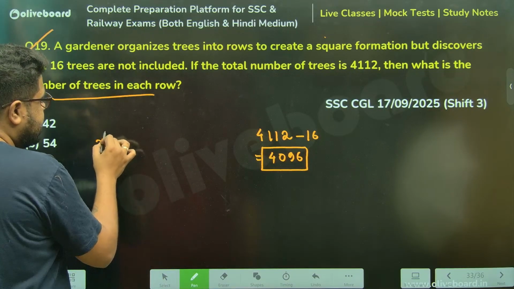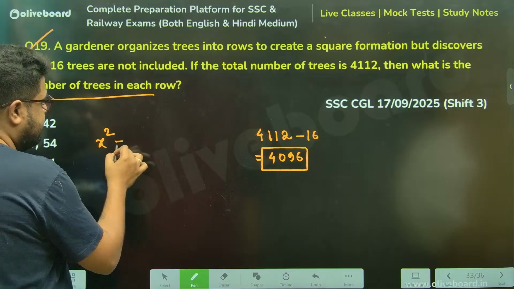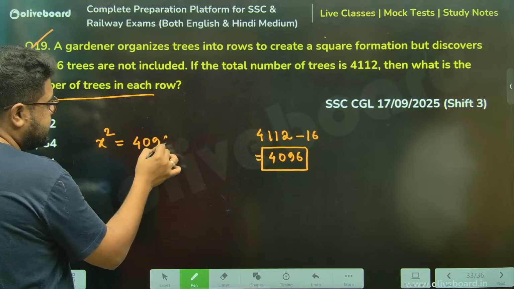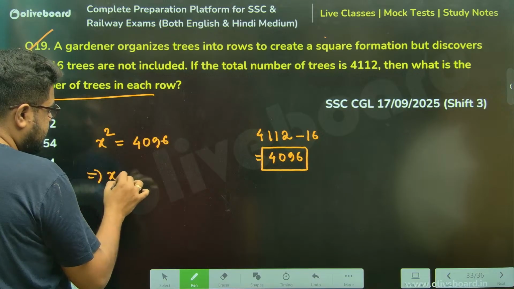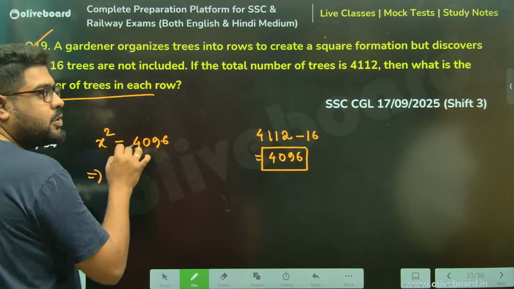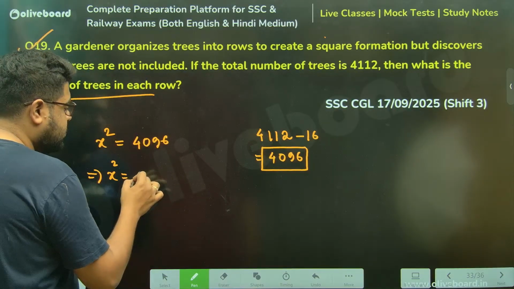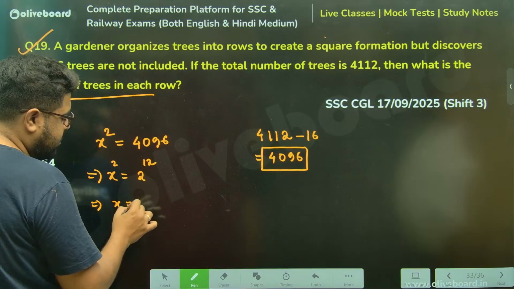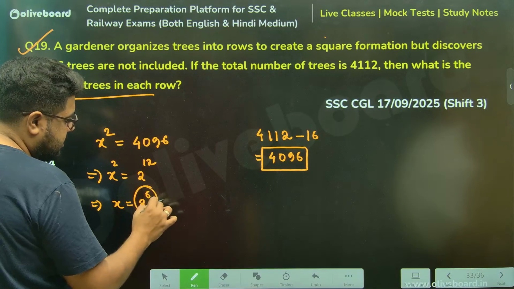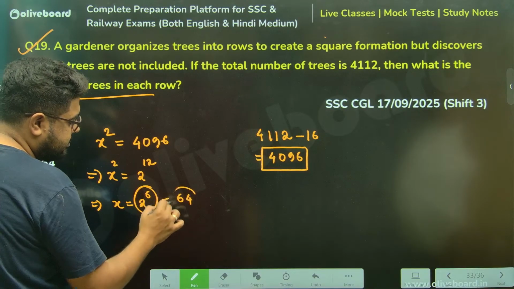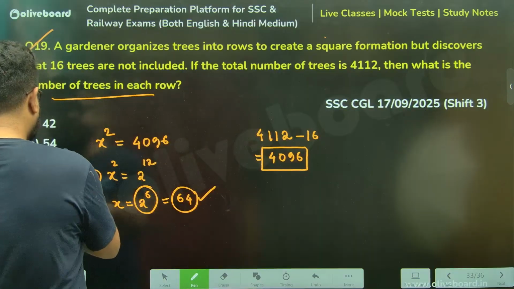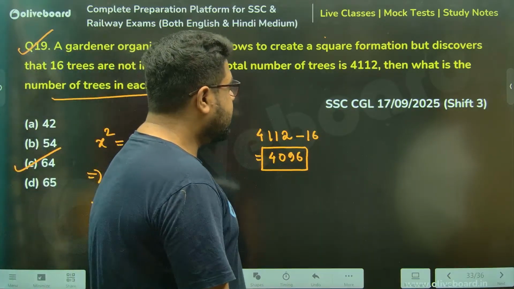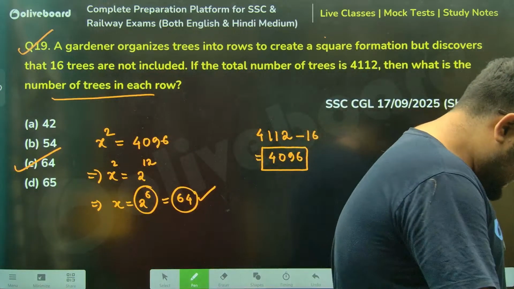So x rows, x columns, x square must be equal to the total 4096. Sir, if you don't know, this can be written as 2 to the power 12. So x will be 2 to the power 6. 2 to the power 6 is nothing but 64, sir. That's your correct answer. Option number C, sir. Yes.